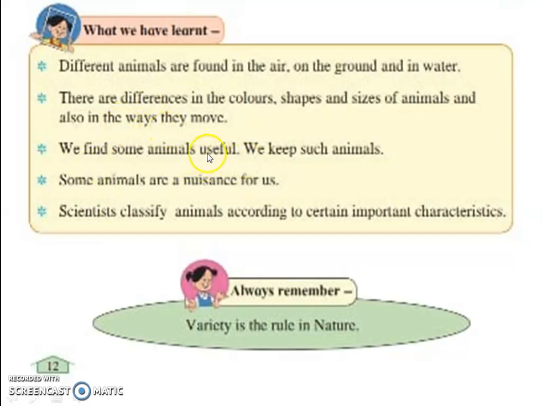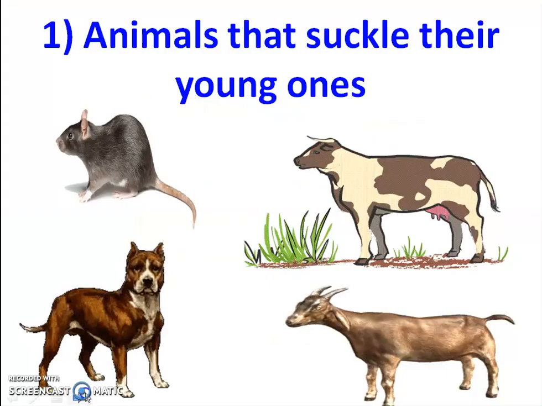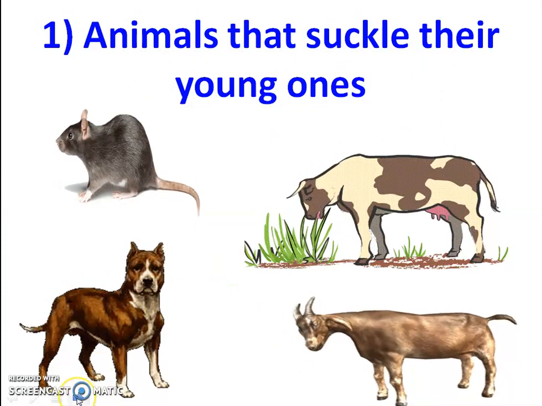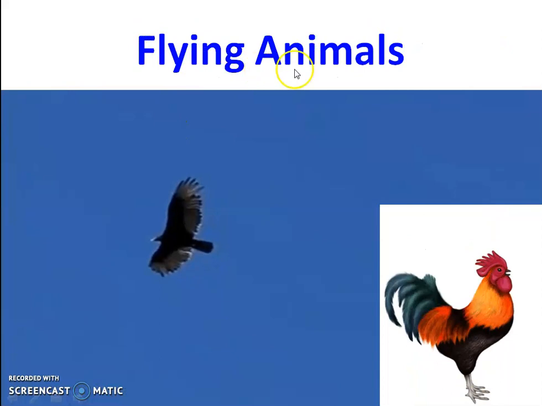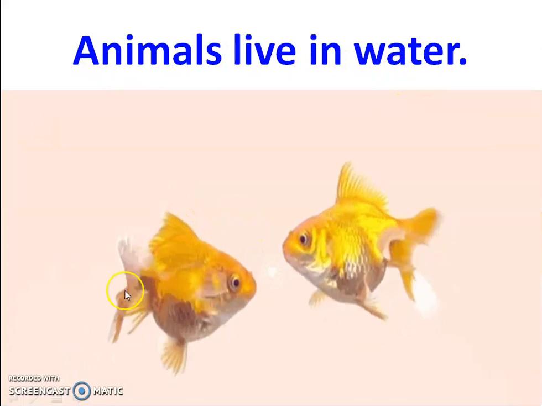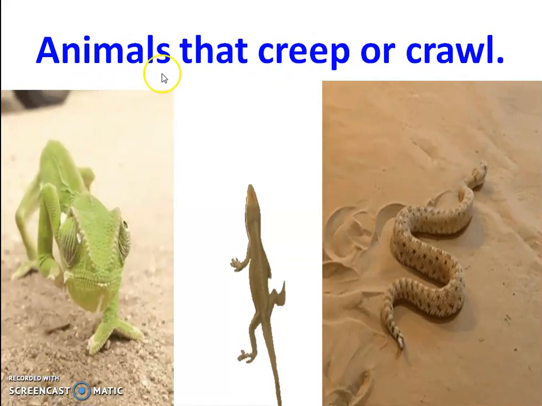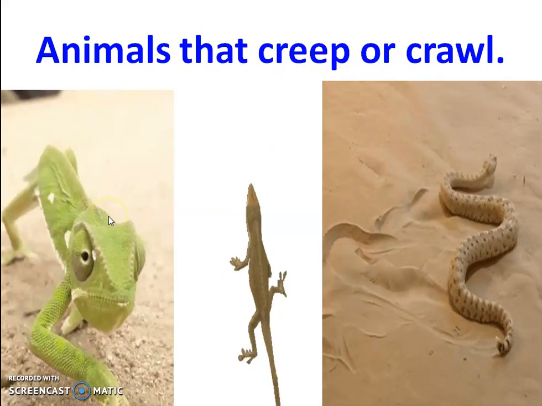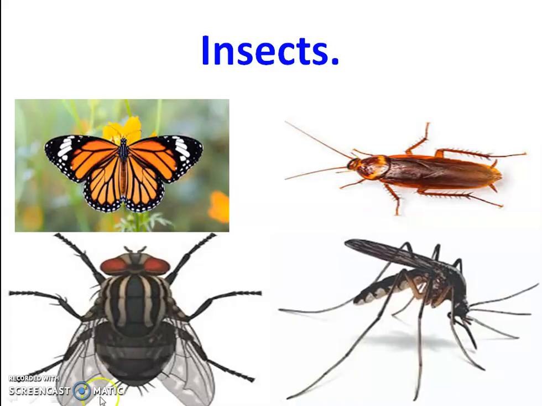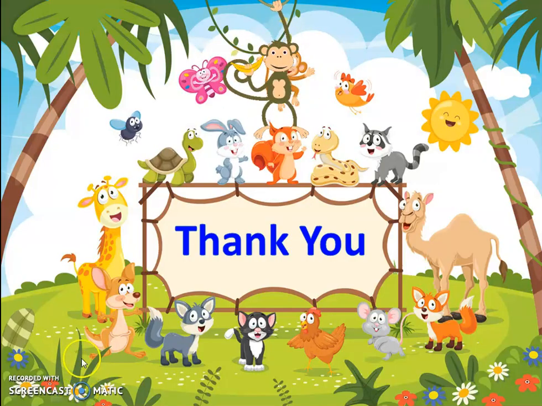Some animals are useful, some are troublesome, some are a nuisance for us, and scientifically we divided them into 4 groups: we suckle our young ones, which grow on their mother's milk; flying animals; animals that live in water, that is aquatic animals; animals that creep or crawl; and the last one is insects. Okay, in this way we complete our chapter 2.